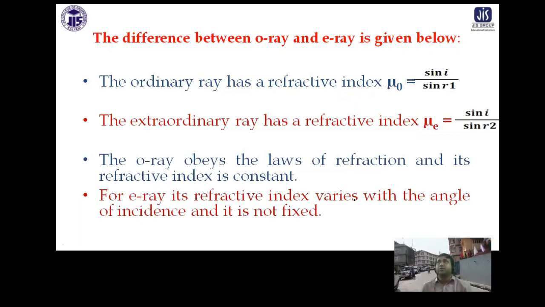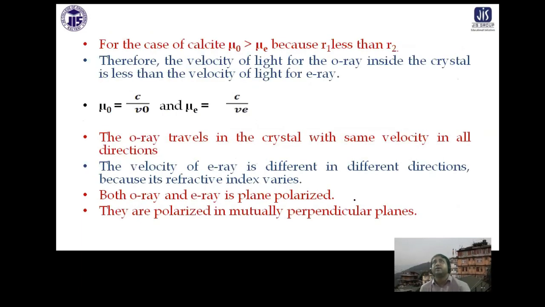The main difference between ORE and IRE I mentioned already: the ordinary ray obeys Snell's law and the laws of refraction, and the extraordinary ray does not. The velocity of light for the ORE inside the crystal is less than the velocity for the IRE, because of this formula. The ordinary refractive index in calcite, as I have shown you, is higher.